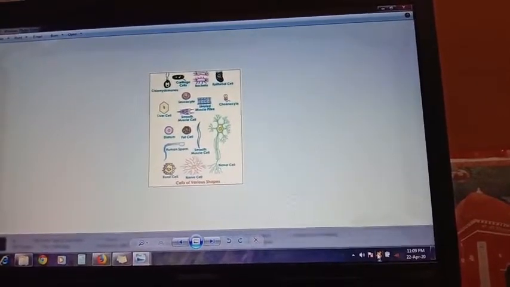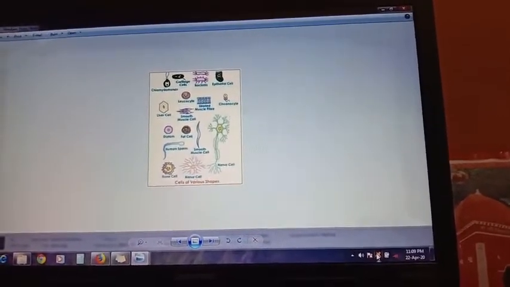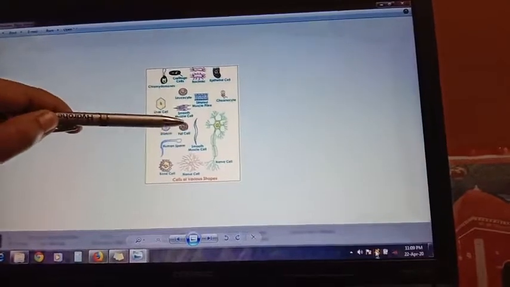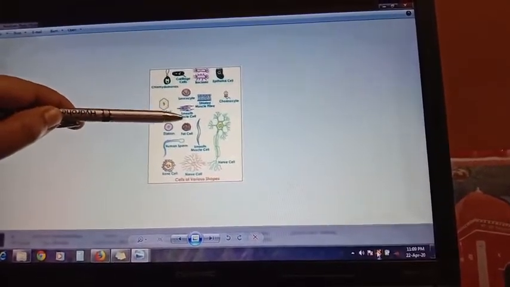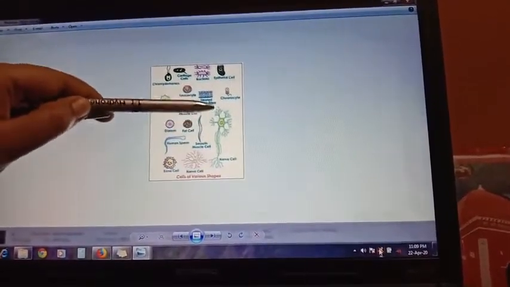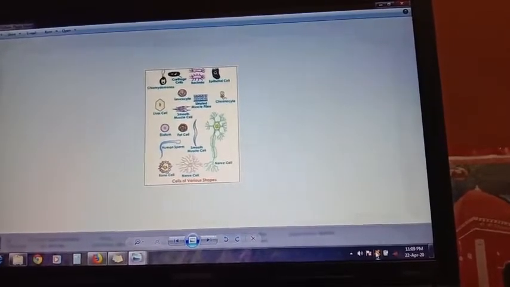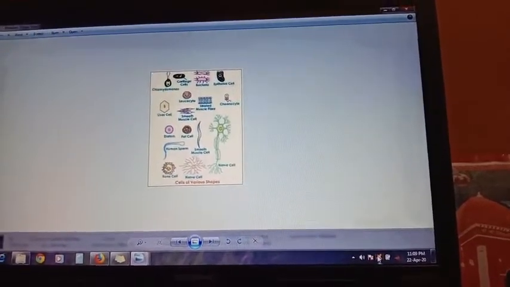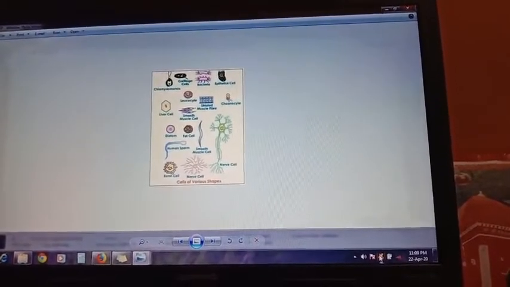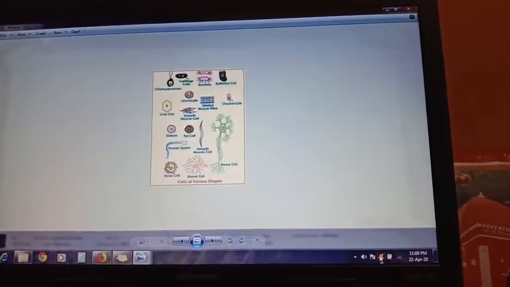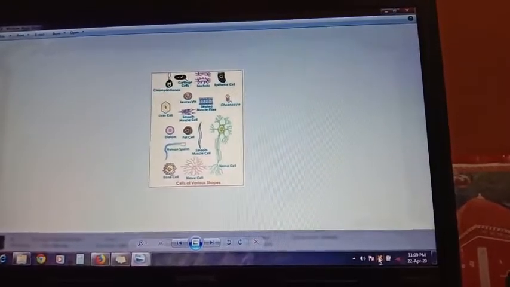Cells may be long like the nerve cell or circular like fat cells. This is the fat cell, this is the long nerve cell. They may be oval, rectangular, spindle shaped, cylindrical, so many types of shapes are there. Actually, the shape and size of the cells are related to the functions they perform.